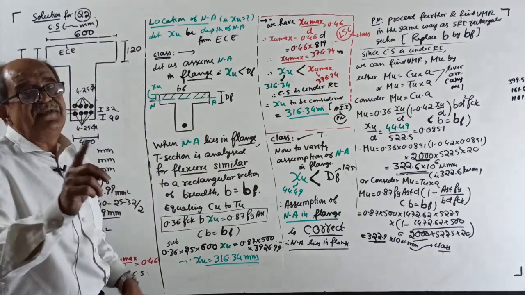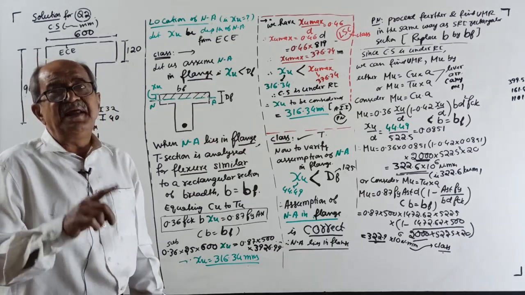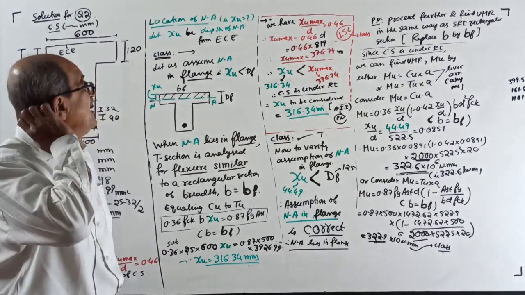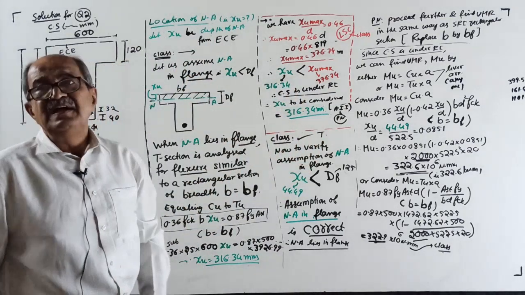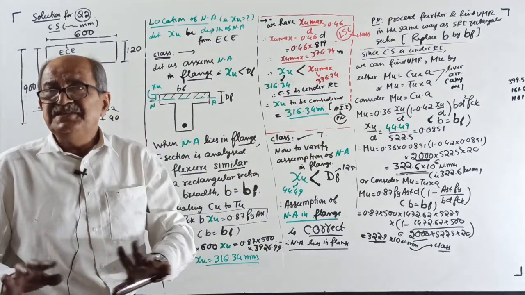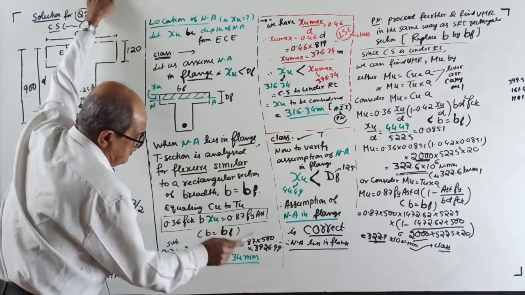Technical mistake, if it is there, let me know. Technical mistake, I never regretted so far. See, if what I told last time is wrong, then this time please correct it. It never happened in my teaching here. Therefore, right, XU came 316.34.